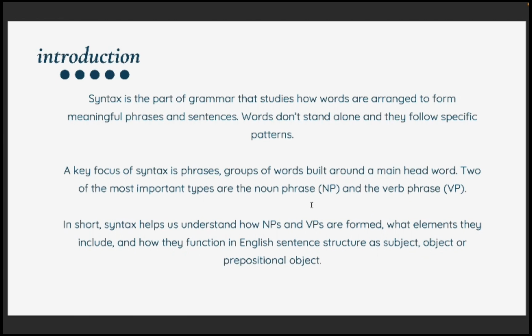In short, syntax helps us understand how noun phrase and verb phrase are formed, what elements they include, and how they function in English sentence structure as subject, object, or prepositional object. It can be complement too. So in here, syntax is the part of grammar that studies how words are arranged. So it means now we talk about how noun and verb phrase are arranged and what their function.